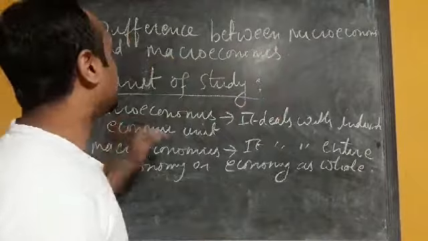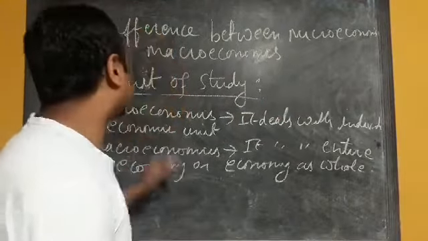Once again, what is included in microeconomics?